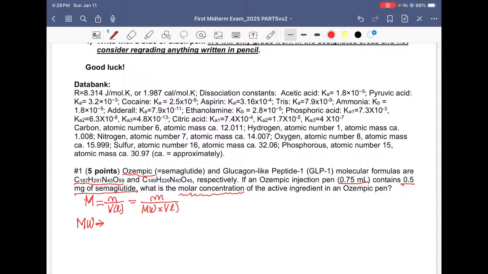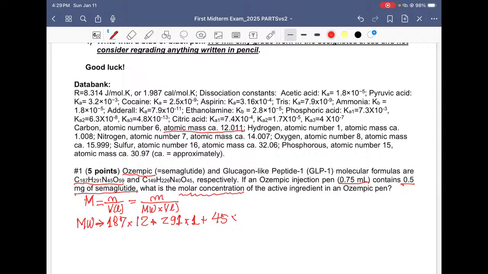So let's do it like that. First, we're going to say 187 times the molecular mass of carbon. We go to the table there, and it says carbon atomic number 6, atomic mass 12.001. We are not interested in atomic number here, we are interested in atomic mass, so times 12, plus H is 291. Hydrogen, we don't need to go to the table, that's 1, right? But if you don't know, go to the table and you get that.